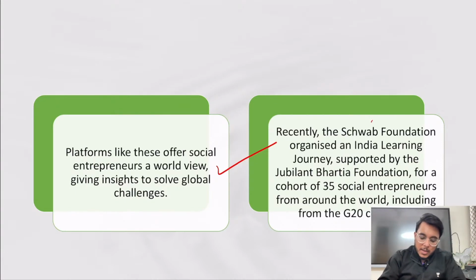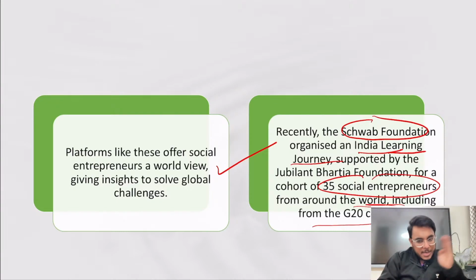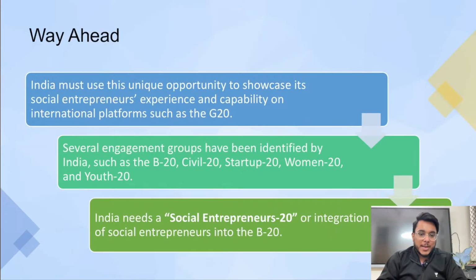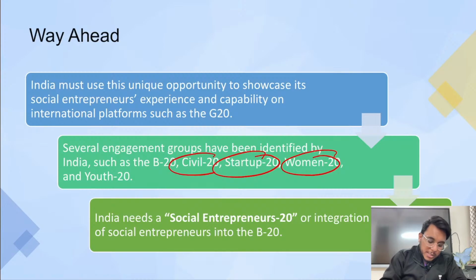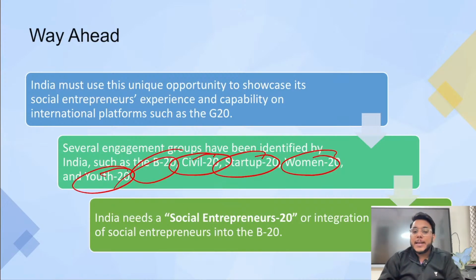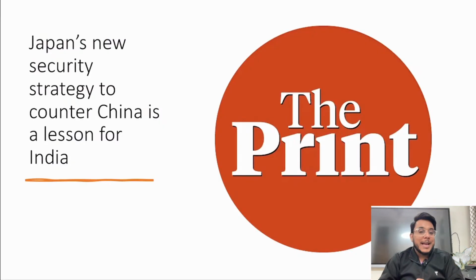Recently, the Schwab Foundation has also organized the India Learning Journey. In this particular journey, 35 social entrepreneurs from the world, including the G20 countries, are being showcased. So in this direction, guys, what can India do? India can also identify its Women 20 group, Startup 20 group, Civil 20 group, Youth 20 group, B20, Business 20. Social entrepreneurship. So we need to give them exposure on the global stage. And as India is leading the G20 now, it can be an important showcase by India.